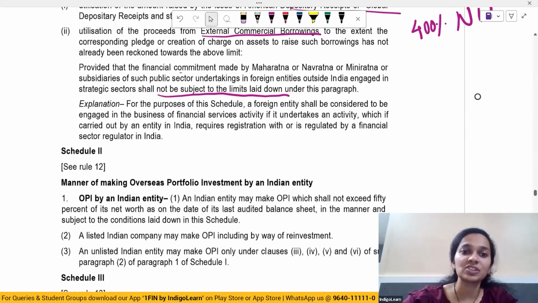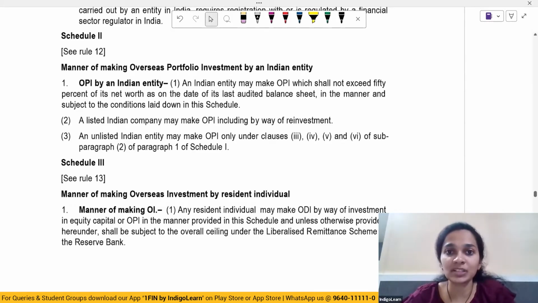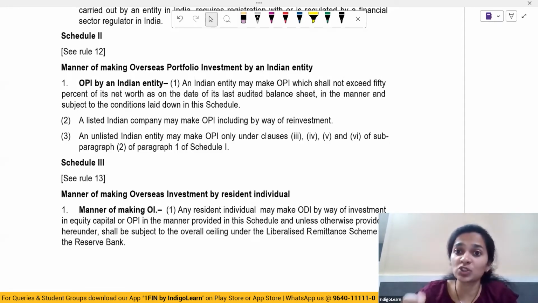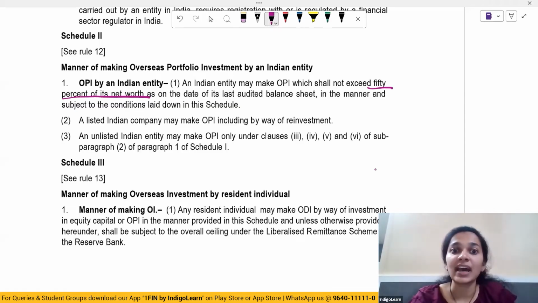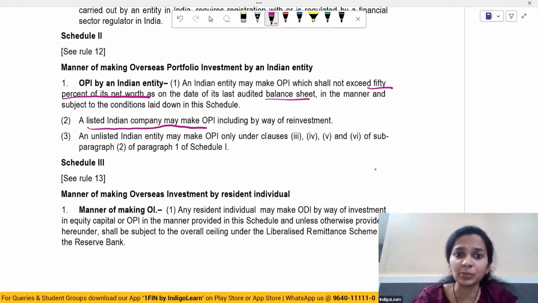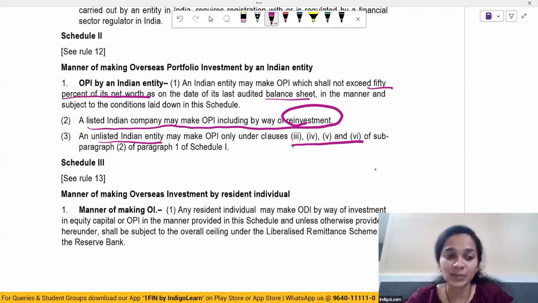Now talking about Schedule 2, where the overseas portfolio investment is made by the Indian entity. So an Indian entity may make OPI which shall not exceed 50% of its net worth as on the date of its last audited balance sheet, subject to the conditions which are laid down. A listed Indian company may make OPI by way of reinvestment. An unlisted Indian entity may make OPI under clauses 3, 4, 5 and 6 of Schedule 1 as specified under Schedule 1.